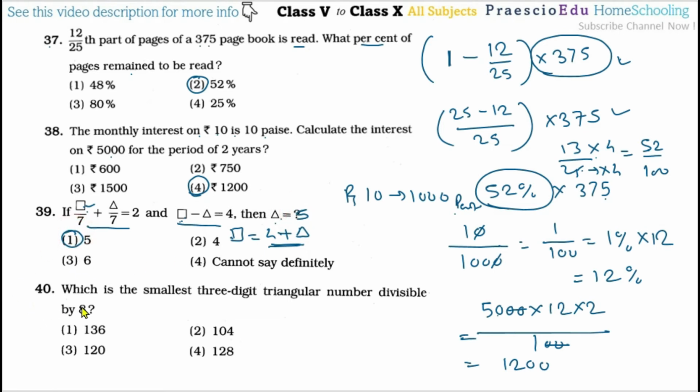Now question number 40. Which is the smallest 3-digit triangular number divisible by 8? If you find out the triangular numbers, in this one 136 and 120 are the two triangular numbers. These others are not triangular numbers. So which is the smallest? 120 is the smallest, and it is divisible by 8. So that's why option number 3 is the correct one.